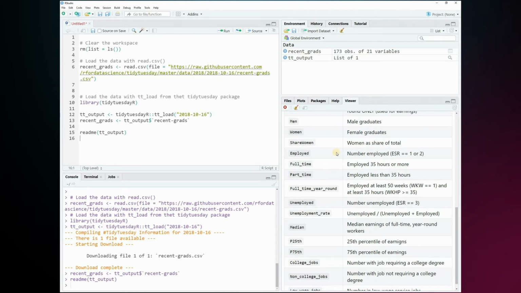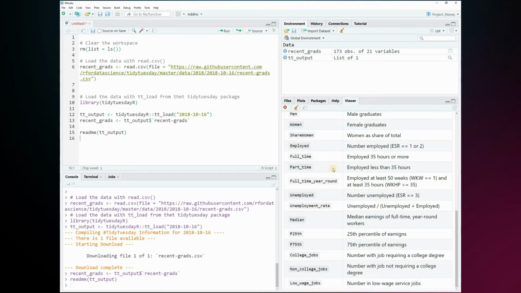Then there's information on the employment state, whether they're full-time or part-time employed. That's also how the unemployment rate is calculated. And then the median and the interquartile range are given for each major. And the dataset contains information on whether at the end of their studies they actually ended up in a job where a college degree is required, or whether they're employed at a position where a college degree wasn't actually necessary.